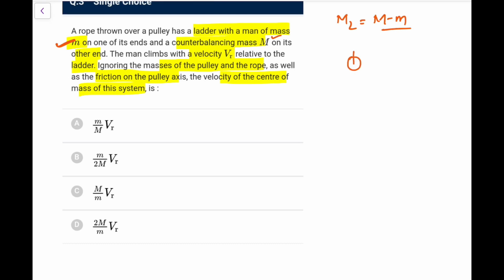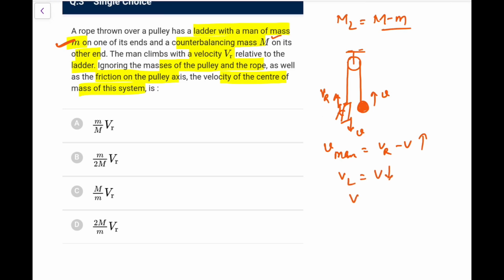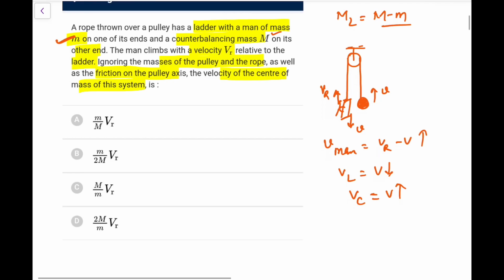So let's say I draw this diagram like this, this is the ladder attached to it, and this is the person climbing with a velocity v relative. Let's say this is the counterbalance. If it is going down with some velocity v, then the ladder will be coming up with velocity v. So the actual velocity of the man, because both are opposite, would be v relative minus v upwards. That would be the actual velocity. So now you have this man velocity, the ladder velocity going down, and the counterbalance velocity going up.